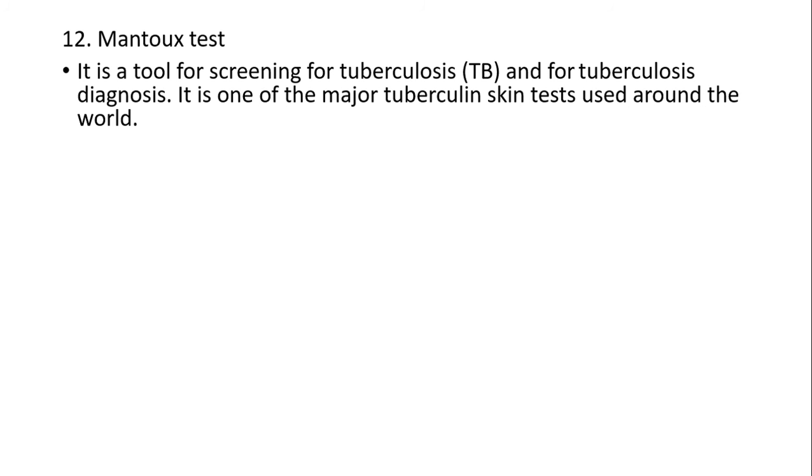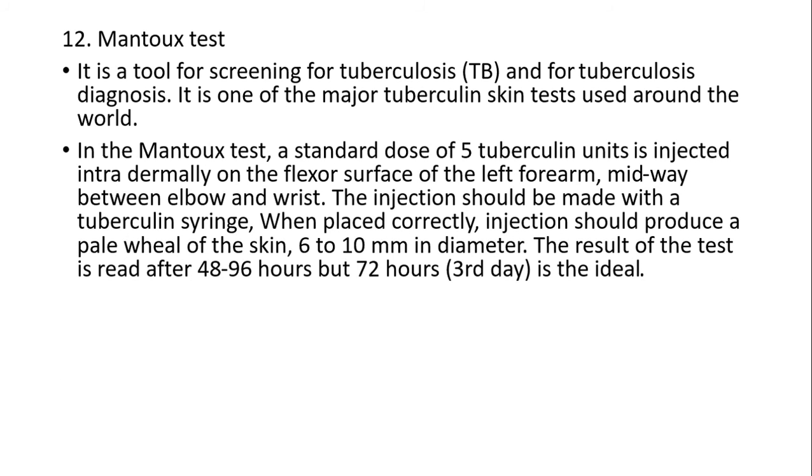Mantoux test, a tool for screening tuberculosis and for tubercular diagnosis. It is one of the major tuberculin skin tests used around the world. Mantoux test is a standard dose of 5 tuberculin units injected intradermally on the flexor surface of the left forearm, midway between elbow and the wrist. The injection should be made with a tuberculin syringe. If placed correctly, injection should produce a pale wheal of the skin 6 to 10 mm in diameter.